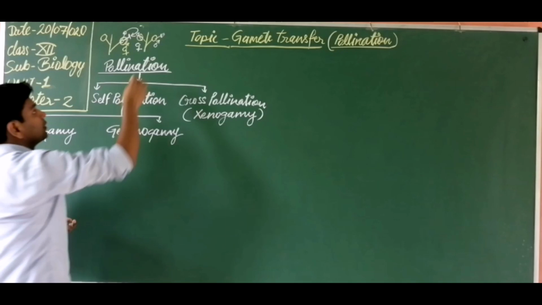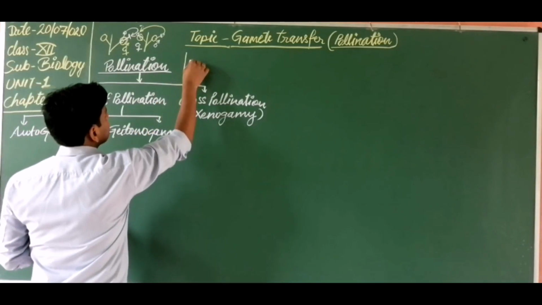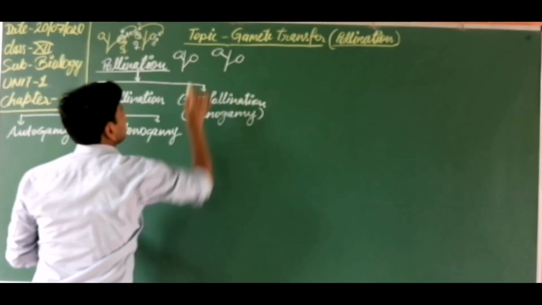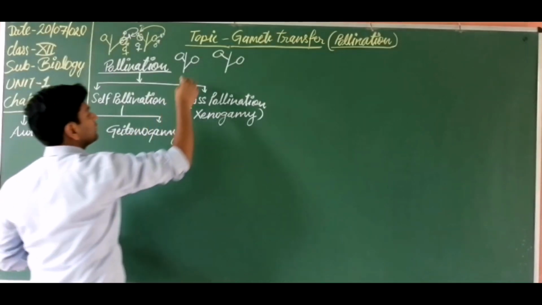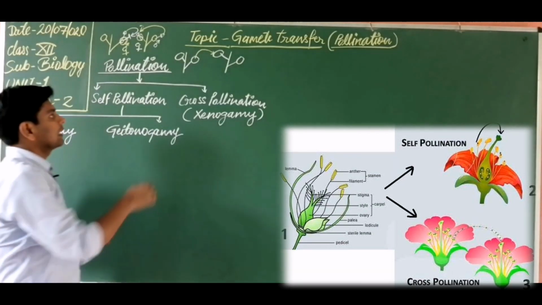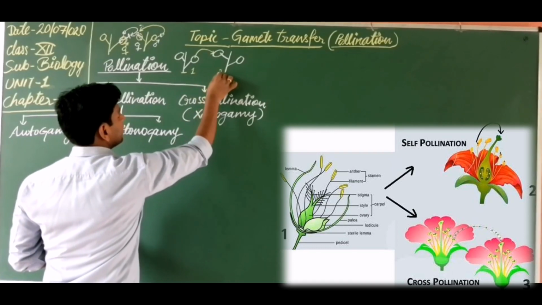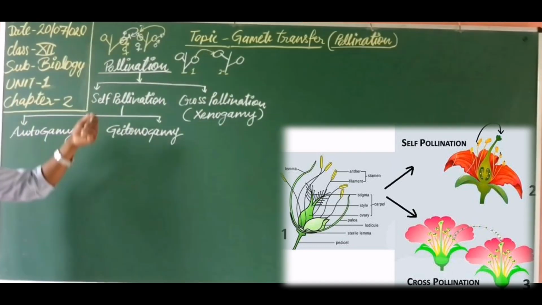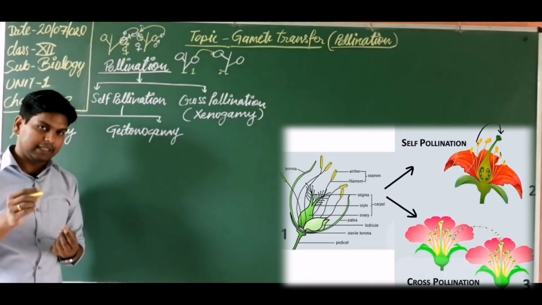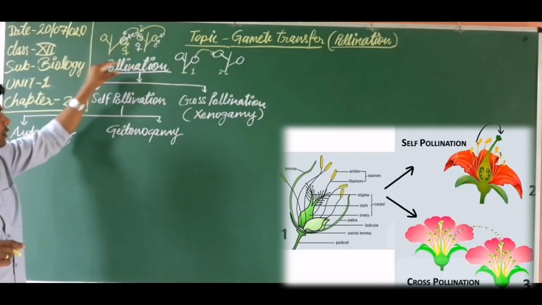What is cross pollination? Suppose this is one plant and this is another plant. The pollen is transferred from one plant to another plant, which is a genetically different plant. So this is cross pollination, but this is self pollination. There may be a little confusion in self pollination if you didn't study in detail.